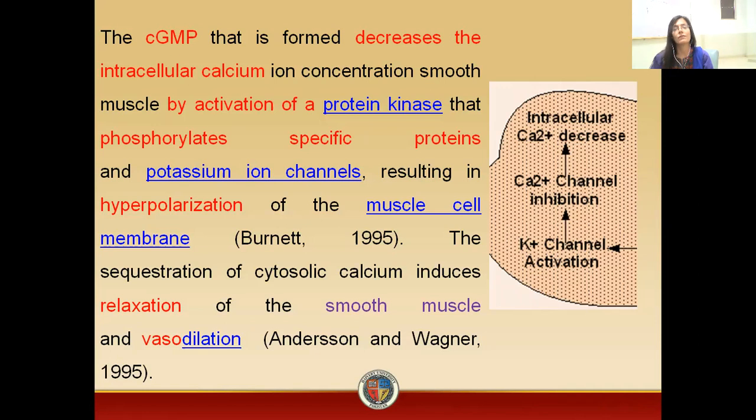So as a result, there will be efflux of the potassium ions. As a result, there will be hyperpolarization. There will be closing or inhibition of the calcium channel. So as a result, there will be decrease in the calcium level within the cells, and ultimately there will be relaxation of the cells. So there will be a vasodilatory effect.